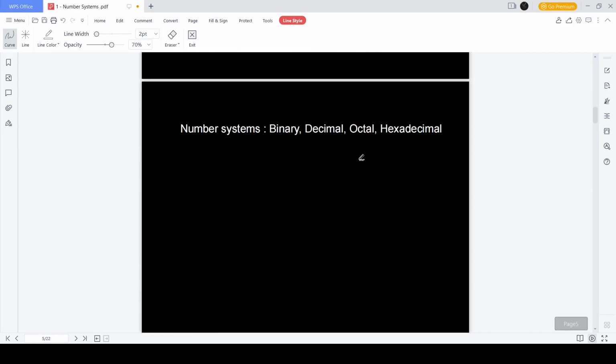Fine, we'll continue. Number system. So basically, the numbers we know and the numbers I've spoken about till now have all been in the decimal number system. That is, they have a base of 10. That is the digits 0 to 9. These are the digits used in the decimal number system.